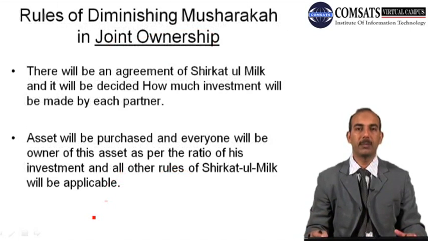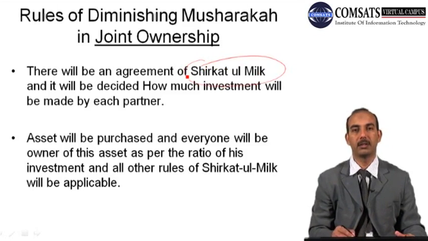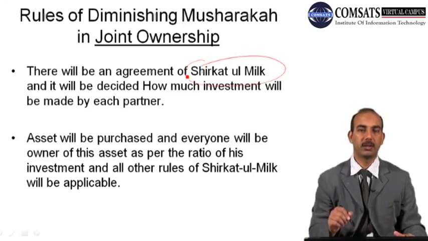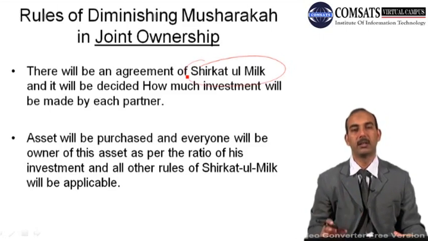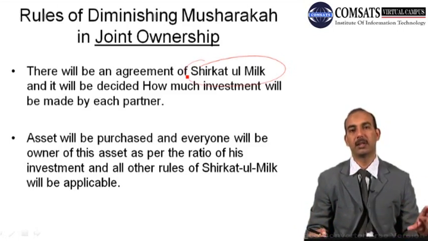So there will be an agreement of Shirkatul Milk, and it will be decided how much investment will be made by each partner. So the Shirkatul Milk term will be used quite often in this case. In case of joint ownership, there will be an agreement of joint ownership, and it will be decided how much investment will be contributed by the partners, and it will be determined clearly, just like we discussed the capital in case of Musharaka and Mudaraba.